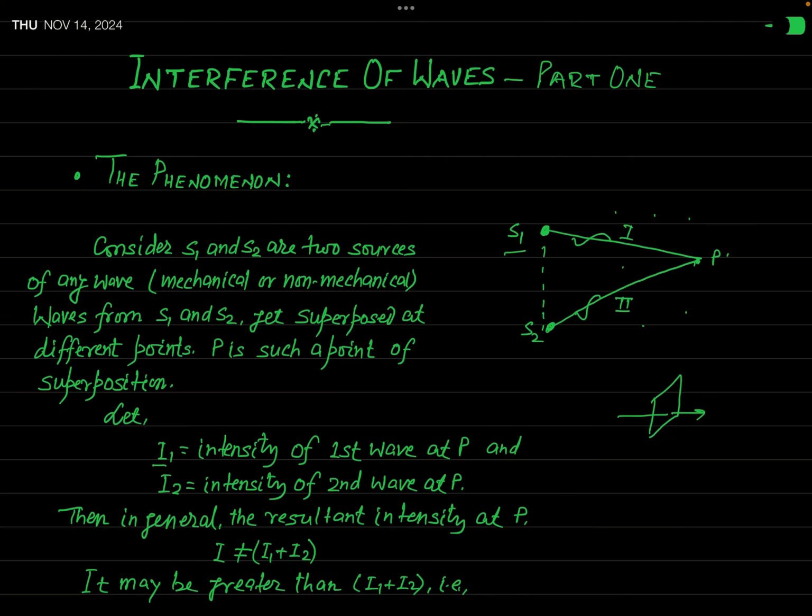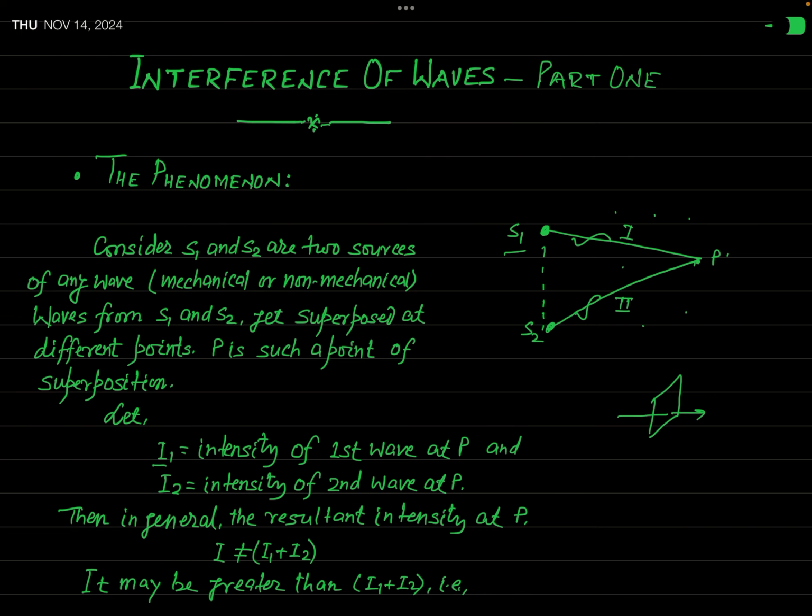So you must say that I1 is the intensity of the first wave, that is the wave from the source S1, at point P. And at the same point P, the intensity of the wave produced by the source S2, which you can say the second wave, is equal to I2. Very simple. I1 is the intensity of the first wave, and I2 is the intensity of the second wave, at the point P.